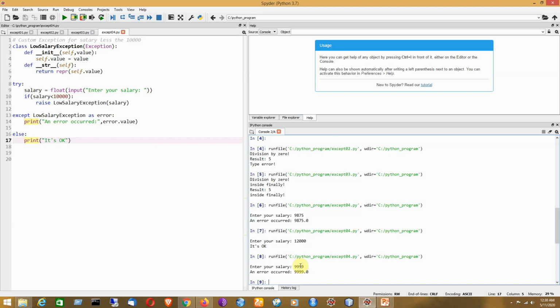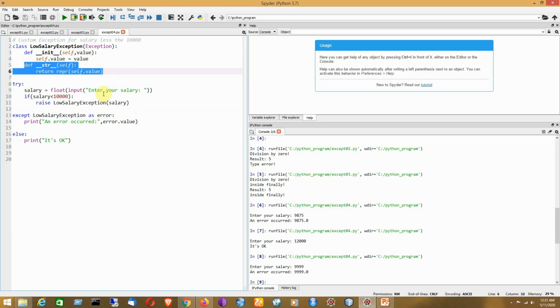As a result, this is actually making a call to the constructor. Clear? So this will get called, that means the value will be initialized with the number 9999. Now, whenever the exception is generated explicitly by using the raise clause, it must be handled by using the corresponding except clause. So whenever I write error.value here, it will call this string representation of the object. In that way the code will get executed.